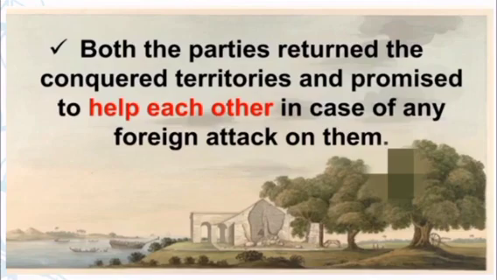So students, the First Anglo-Mysore War ended with the Treaty of Madras.